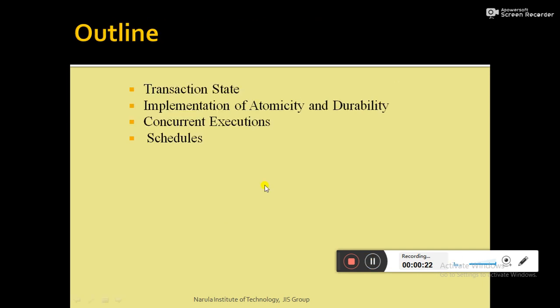During my lecture, I am going to cover the following topics. First, I will cover the different states of transaction. Then I will discuss how to implement the atomicity property and durability property of transaction. Then I will cover the concurrent execution of transactions in a system, and then I will give an idea about schedules.